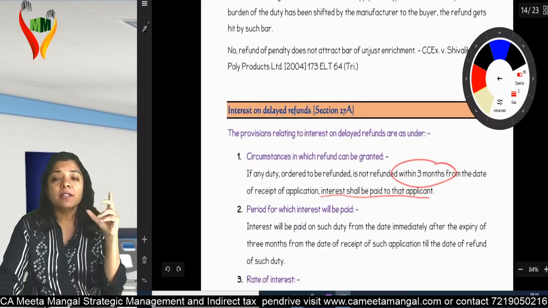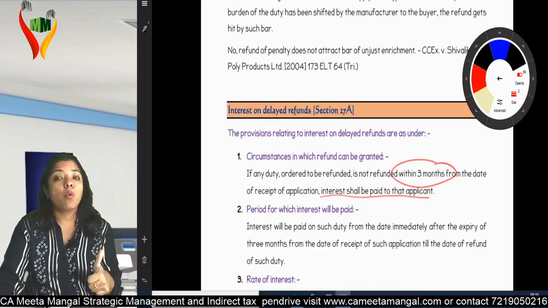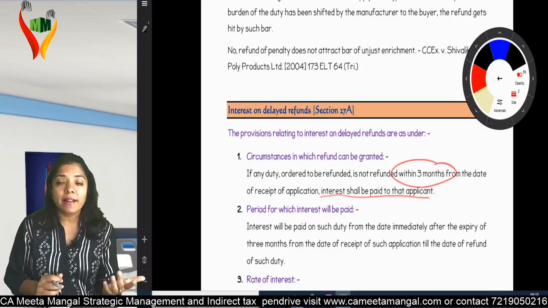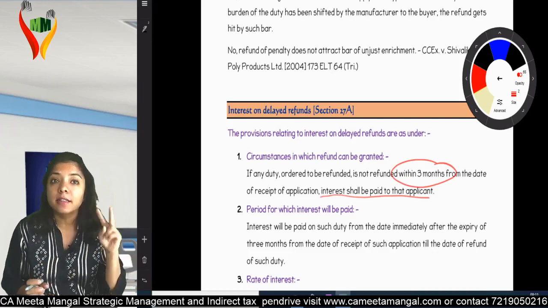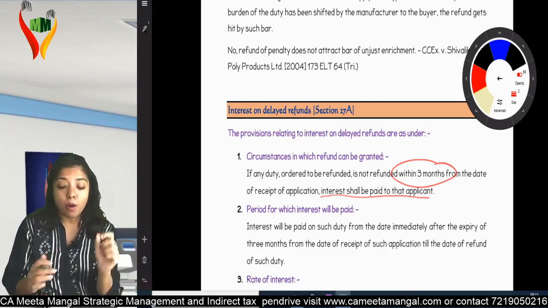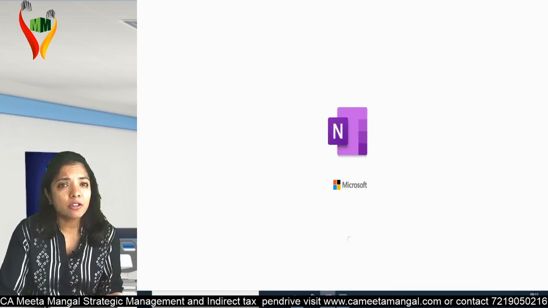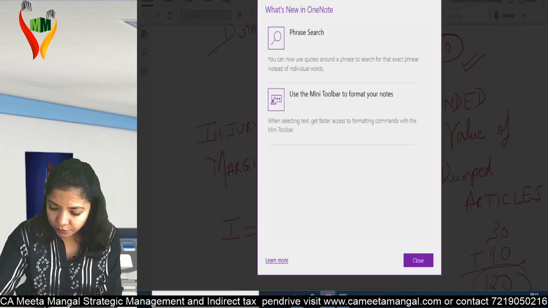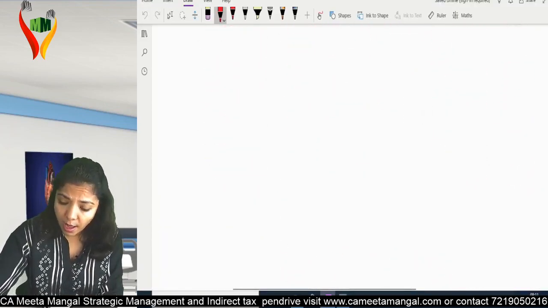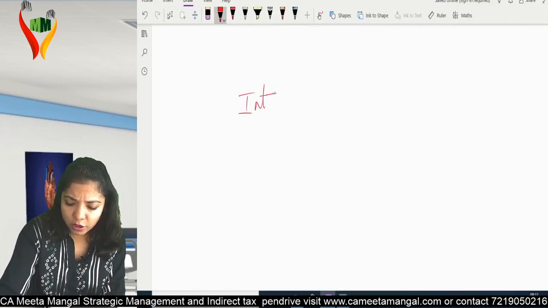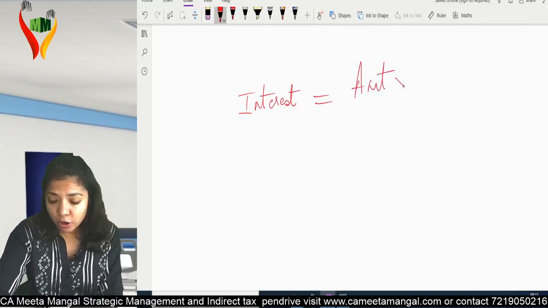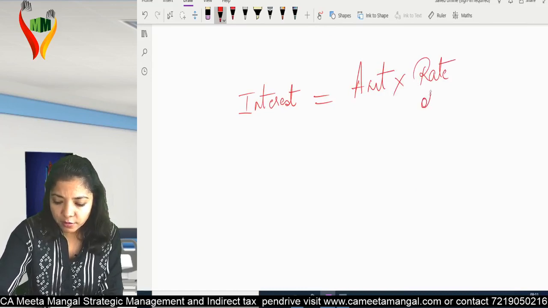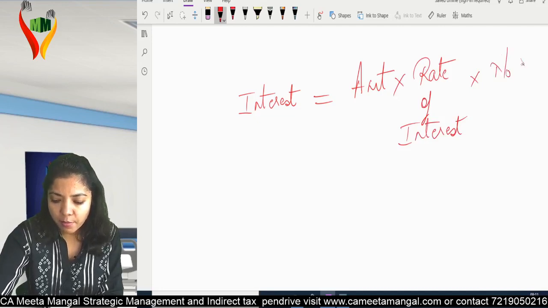So now, whenever interest comes into the picture, what will be there in your mind? At what rate interest will be payable? At what rate interest is going to be given by the department to you? And secondly, period of interest. These are the two important things. We know the amount. When I say interest, I should know basically on what amount. If I want to calculate interest, on what amount you will be paying the interest, into the rate of interest, and number of days or period.